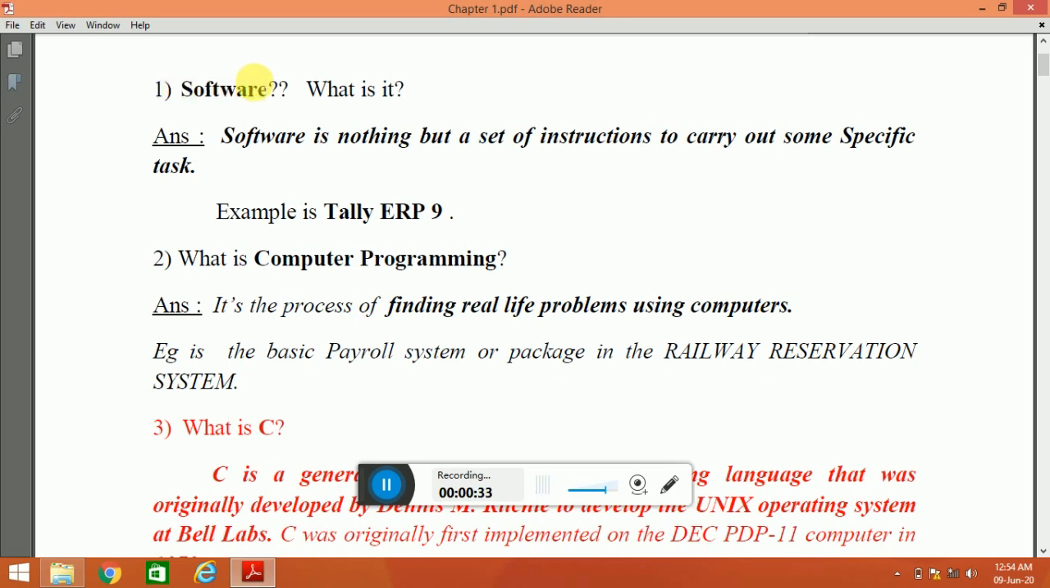What is a software? A software is nothing but a set of instructions to carry out some specific task. So a very easy example of software is Tally ERP 9 or the Tally software. So what happens in Tally software? The data entry operator, or the DEO, who sits before the computer operating the Tally software enters the details of the items, handles all the accounting, tax management, payroll system, etc.